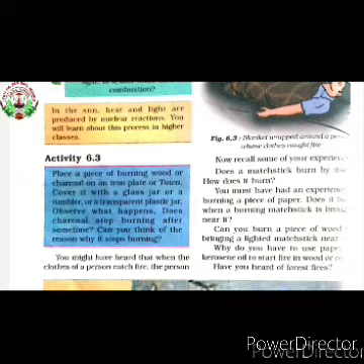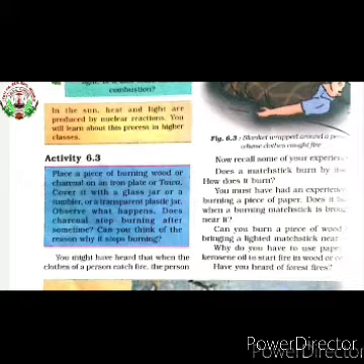Now, what is necessary for combustion? In other words, the supporter of combustion. The supporter of combustion is oxygen, oxides of nitrogen, and chlorine. Not only oxygen, but also oxides of nitrogen and chlorine support combustion.